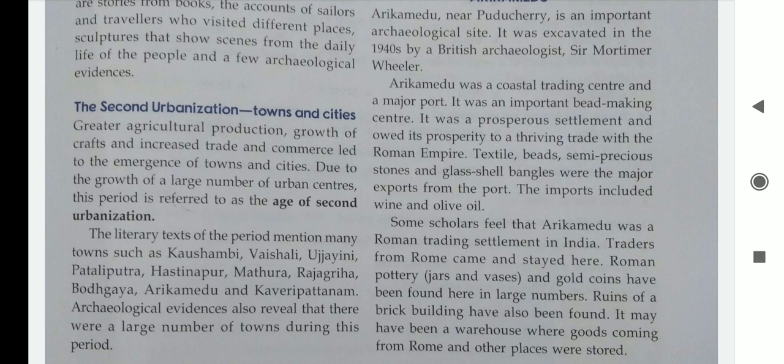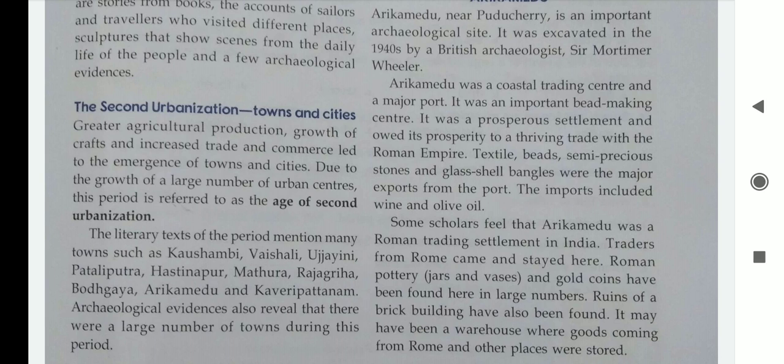The literary texts of the period mention many towns such as Kaushambi, Vaishali, Ujjaini, Pataliputra, Hastinapur, Mathura, Rajgir, Bodh Gaya, Arikamedu, and Kaveripattinam. Archaeological evidences also reveal that there were a large number of towns during this period.